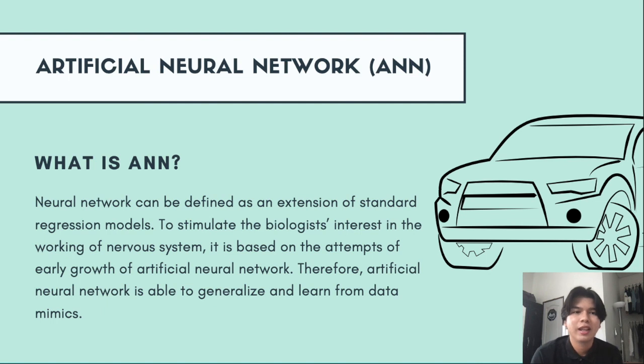Okay, what is an artificial neural network? A neural network can be defined as an extension of the standard regression model. It is based on the early attempt to stimulate the biologist's interest in the working of the nervous system, which led to the growth of artificial neural networks. Therefore, an artificial neural network is able to generate and learn from data, mimicking the nervous system.